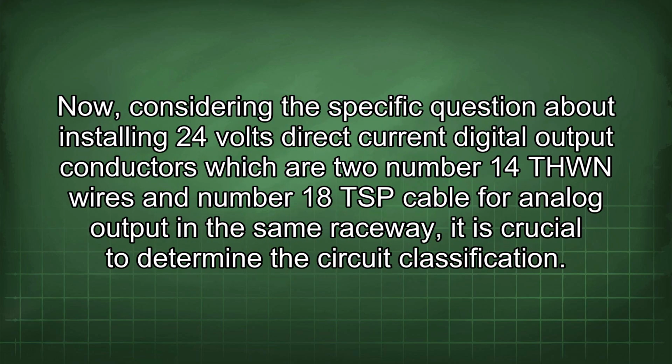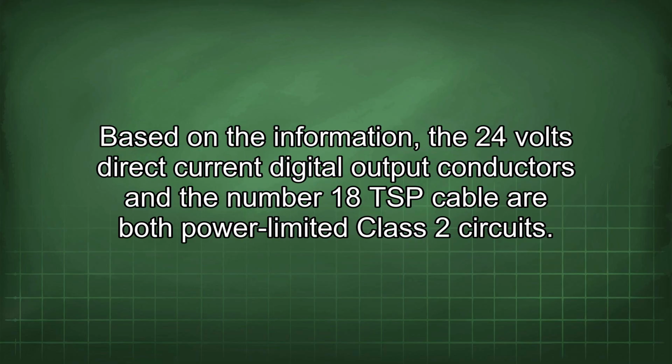Now, considering the specific question about installing 24 volts direct current digital output conductors, which are two number 14 THWN wires, and number 18 TSP cable for analog output in the same raceway, it is crucial to determine the circuit classification. Based on the information, the 24 volts direct current digital output conductors and the number 18 TSP cable are both power-limited Class 2 circuits.